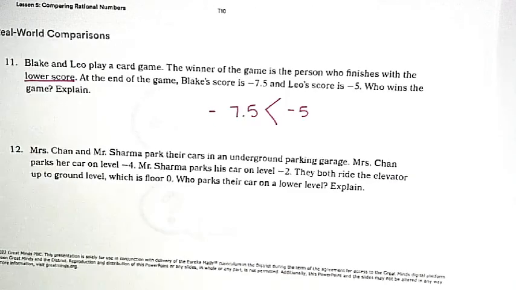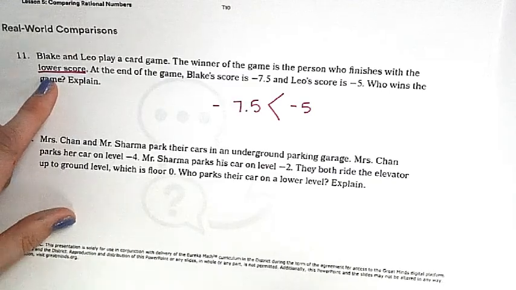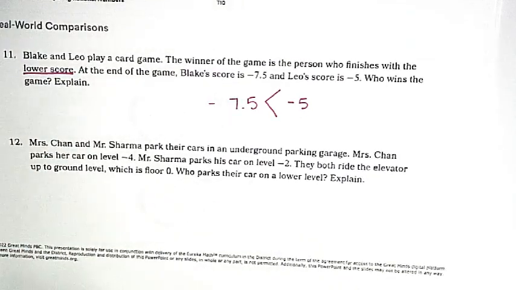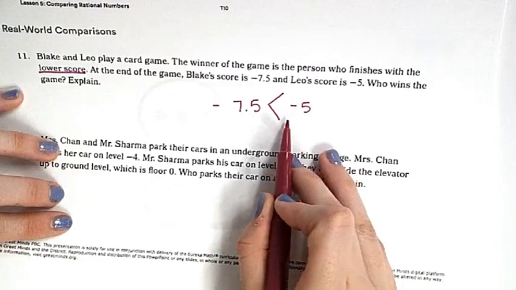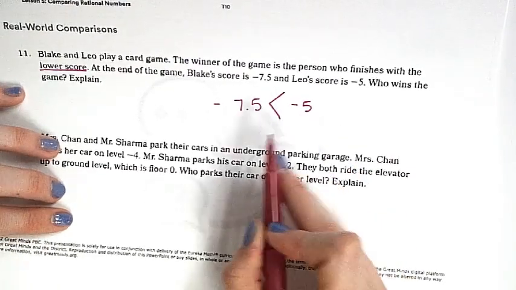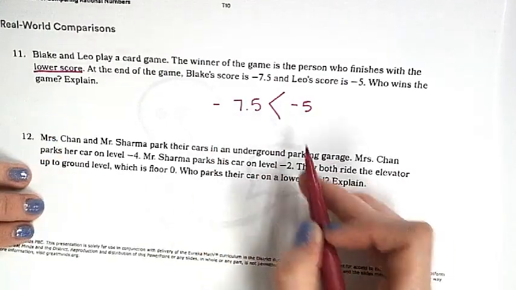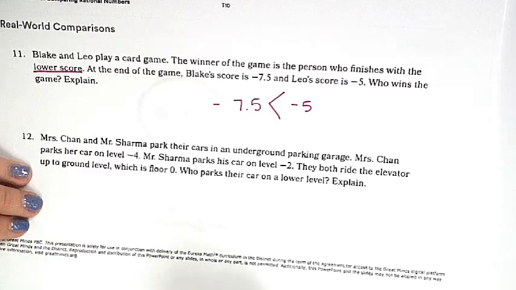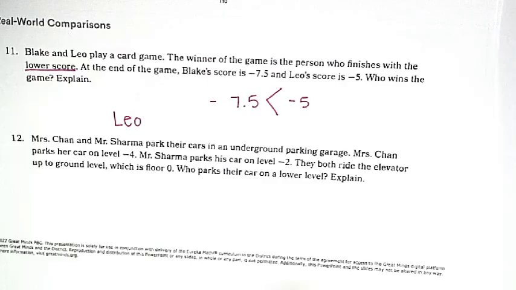Okay, that was a little bit easier to understand. So who's winning? Blake's winning? Leo. Why is Leo winning? Yeah, his score is lower, and like Addison said, -5 is closer to 0. So does that make it bigger or smaller? Bigger. That's why we said greater than. So our winner is who? Leo. Why is Leo our winner? Because his score. Okay.